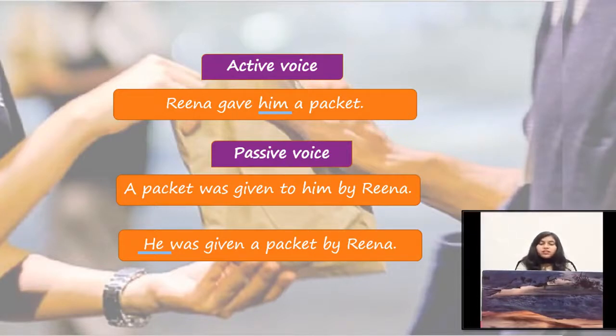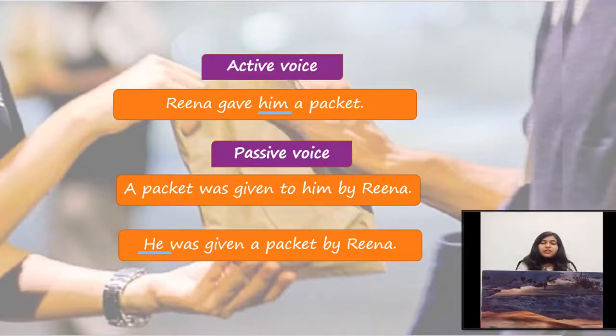Now after the third form of the main verb, we will write the direct object as it is. So the direct object in this sentence is a packet. So when we change this sentence into the passive voice, we will write the direct object as it is after the third form of the main verb. As you can see here, we have written a packet after the third form of the main verb.